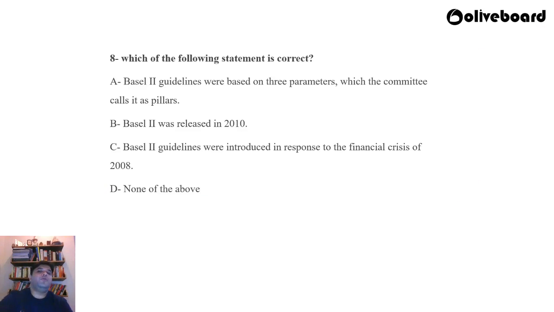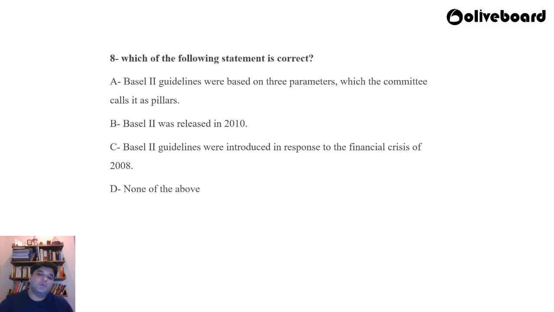Question number 8. Which of the following statements is correct? A: Basel 2 guidelines were based on 3 parameters, which the committee calls pillars. B: Basel 2 was released in 2010. C: Basel 2 guidelines were introduced in response to the financial crisis of 2008. And D: None of the above.